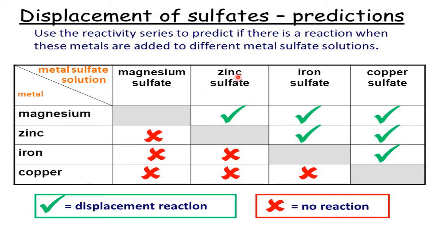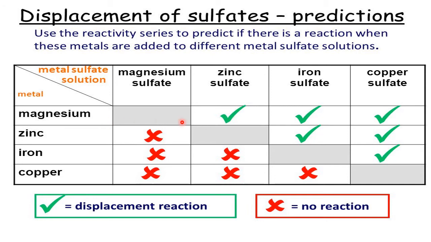Magnesium with zinc sulfate. So magnesium will displace. Yes, definitely a reaction happens. Magnesium with iron sulfate, a reaction happens. Why? Because magnesium is more reactive. If the free metal is more reactive than the metal in the combined metallic salt solution, a displacement reaction happens. Otherwise, no.